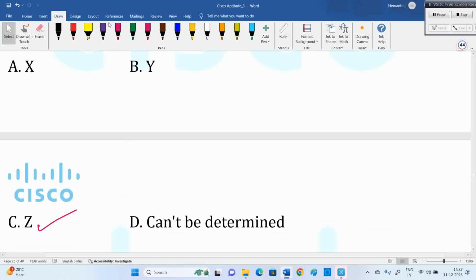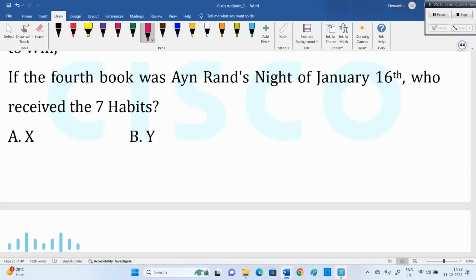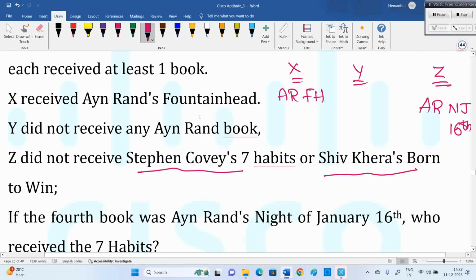Cannot be determined, sir. Question we need to clear. So who received the 7 habits? X can get the 2 books also. So X can get 7 habits. Y can get Shivakera's one.